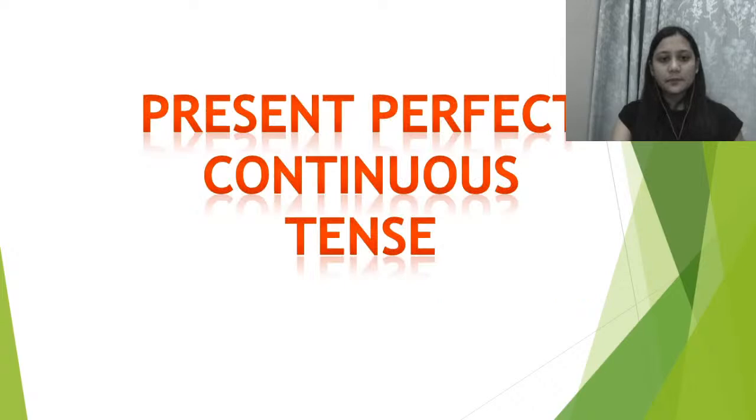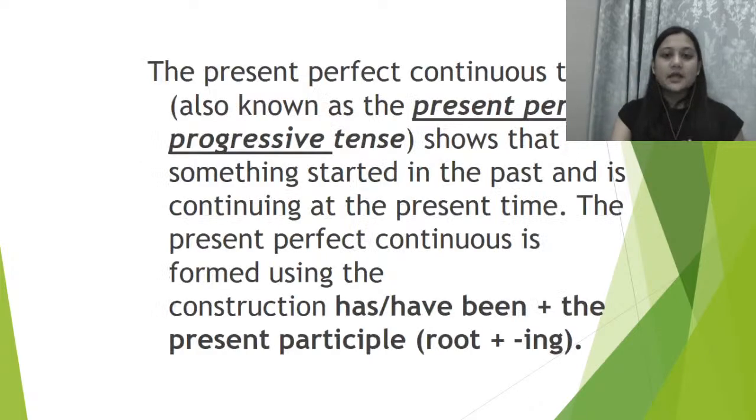Okay? Now, present perfect continuous tense, right? It talks about present perfect continuous tense. The present perfect continuous tense, also called as present perfect progressive tense, shows that something started in the past and is still continuing in the present time. तो एक एक्टिविटी पास्ट में स्टार्ट हुई थी और वो अभी तक चलती आ रही है.